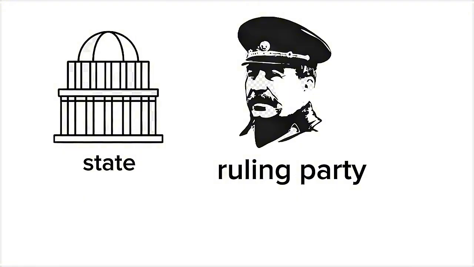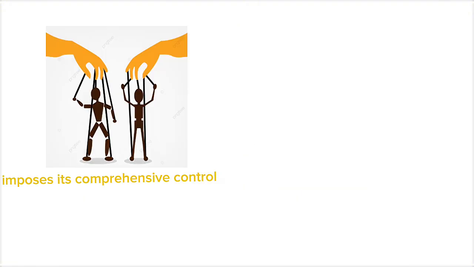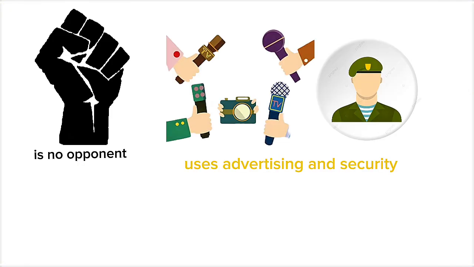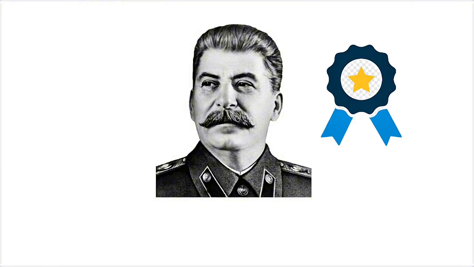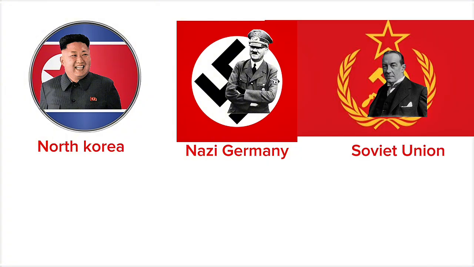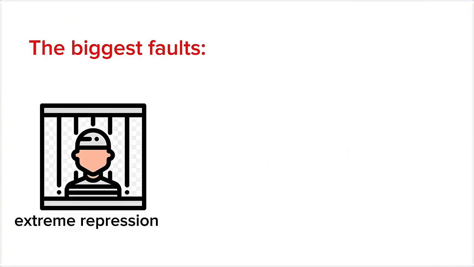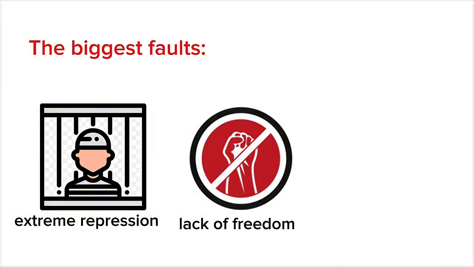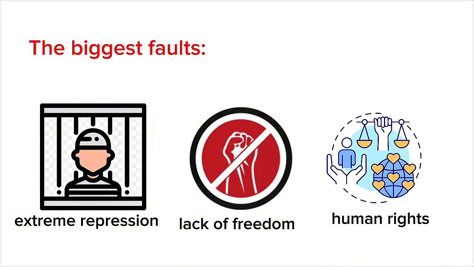Totalitarianism, a system in which the state or the ruling party imposes its comprehensive control over all aspects of life. There is no opposition, and it uses propaganda and security to confirm the ruling, with the monitoring of people and the suppression of any contradictory opinion. The leader is often depicted as a symbol who is not criticized. North Korea is a clear example, and also Nazi Germany in the era of Hitler, and the Soviet Union under Stalin. The biggest faults are extreme repression, lack of freedom and violation of human rights, which creates an environment of fear and stagnation.